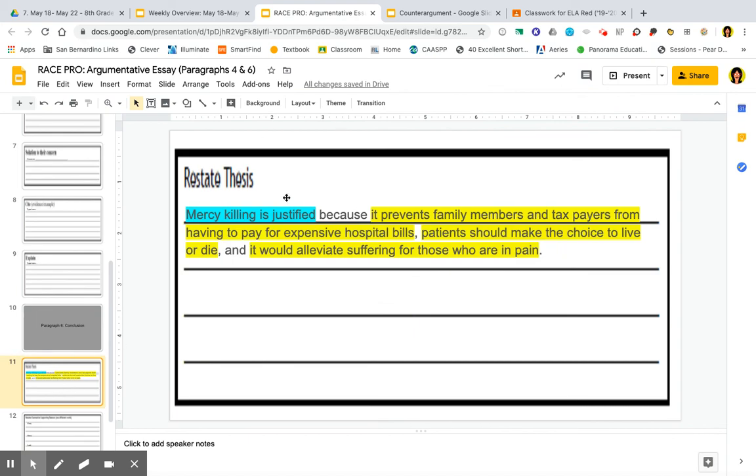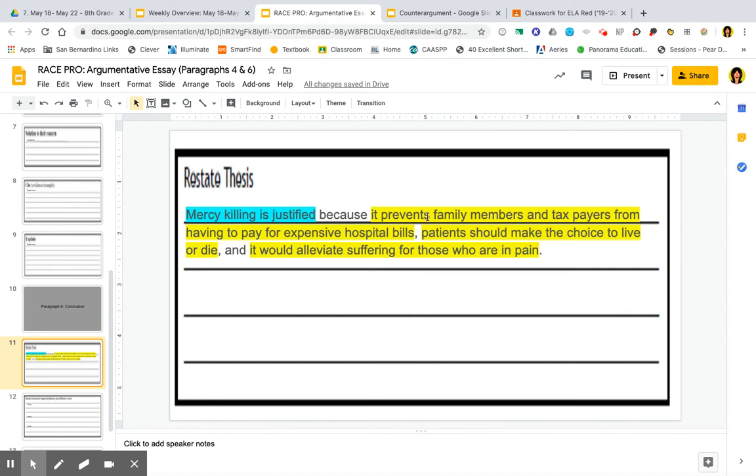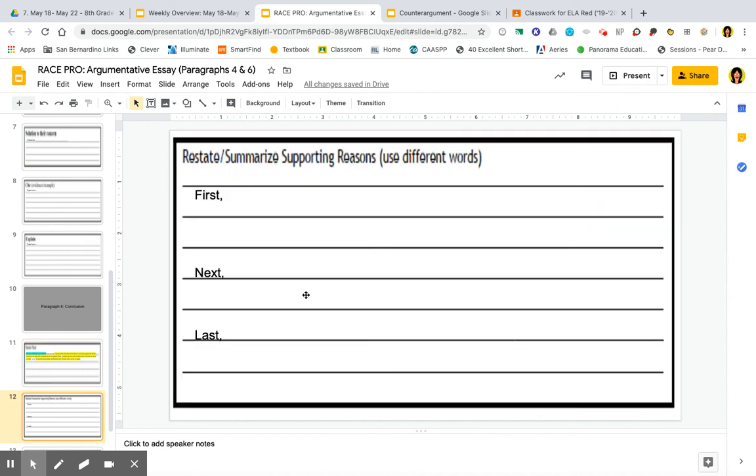For your conclusion, the first thing you always do is restate your thesis statement. Now, we already put it in here for you because we gave you a thesis statement. Then you're going to summarize your supporting reasons. Your supporting reasons are here. They're already listed. Reason number 1, it prevents family members and taxpayers from having to pay for expensive hospital bills. So that's what you would put first. You're going to summarize that using different words.